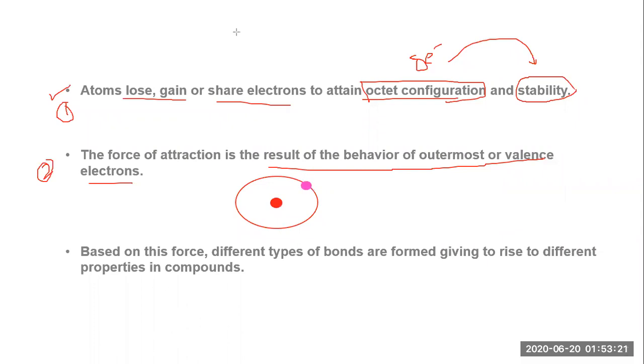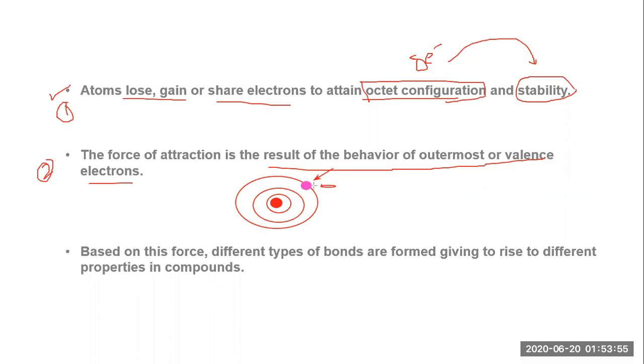There are many shells: suppose this is the nucleus, this is another shell, and this is yet another shell. As we discussed earlier, if the electron is far away from the nucleus, it is responsible for showing other activity. So what is that activity? Here you find this electron, which is the outermost.